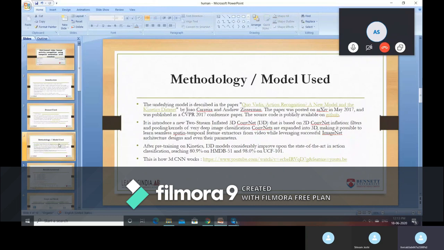By using the 3D convolution network model, we can achieve everything needed for this project. We reached an accuracy of 80.9% on the HMDB dataset and 98% on the UCF dataset. And we can know the working usage of 3D CNN by this link.